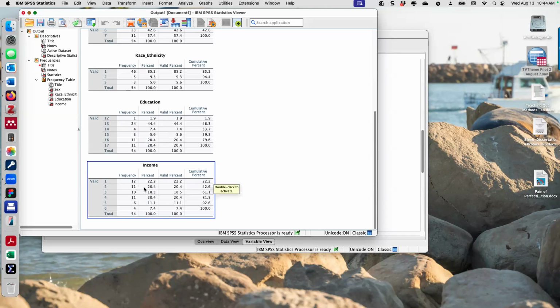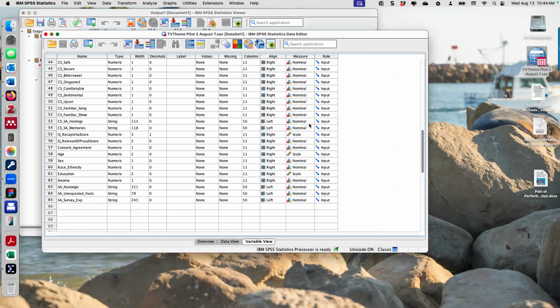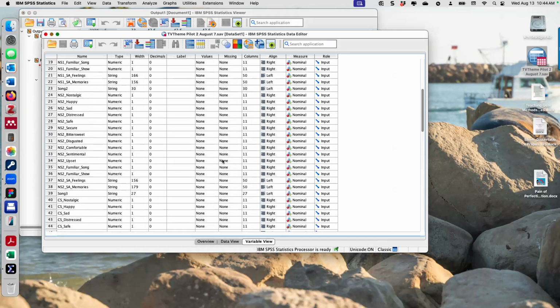Sorry. Income is about the same until it gets to the very higher brackets. Why would you be on this survey if you were in the very higher brackets? Boredom. Okay, so we'll go back and do some of the more substantial things.